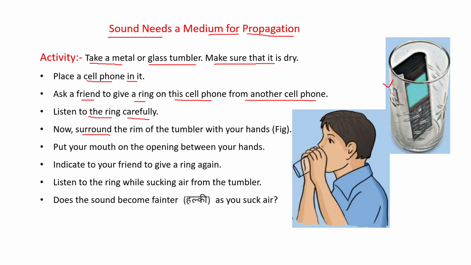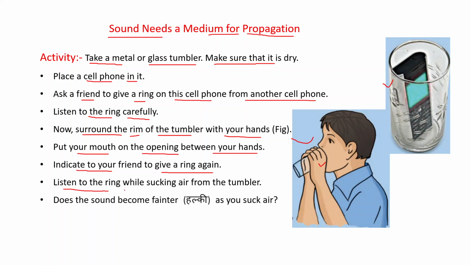Now, surround the rim, meaning the edge, of the tumbler with your hands like in this diagram. With the help of these hands, surround the rim of this tumbler. Put your mouth on the opening between your hands. Indicate to your friend to give a ring again.